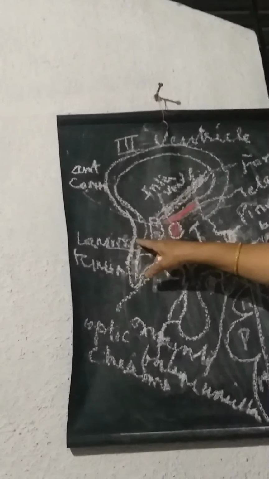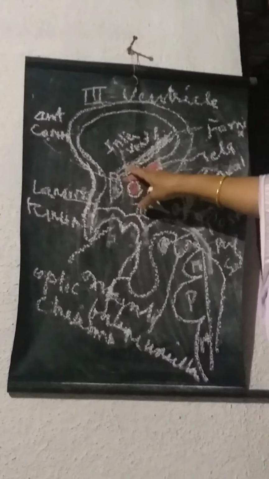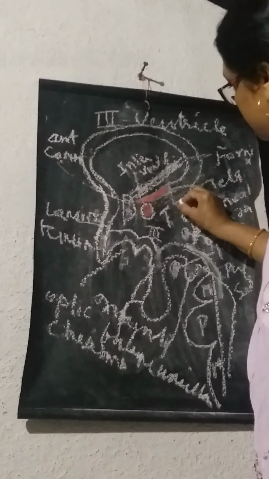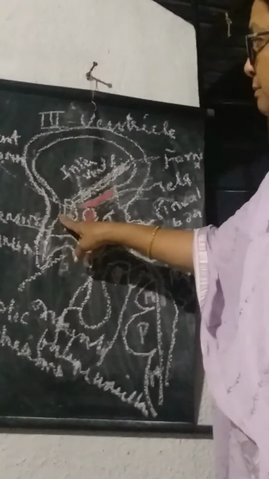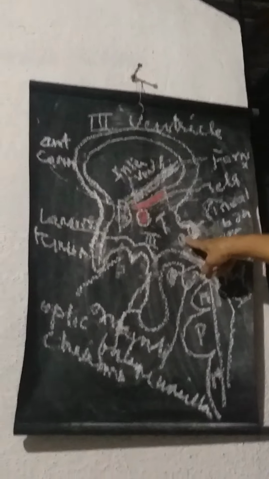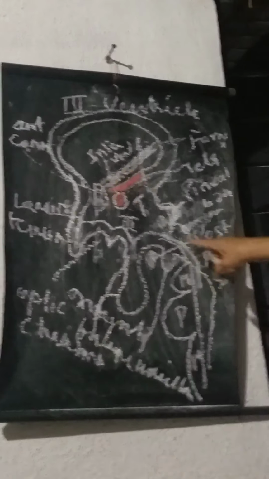The posterior wall is formed by the pineal body, the posterior perforated substance and the posterior commissure. Like you have the anterior commissure over here, just opposite to that is the posterior commissure. You have the pineal body and the cerebral aqueduct.